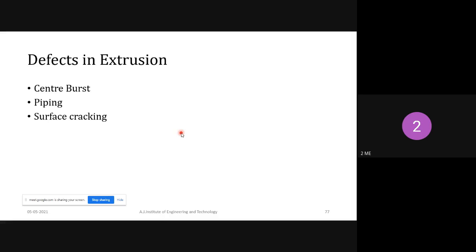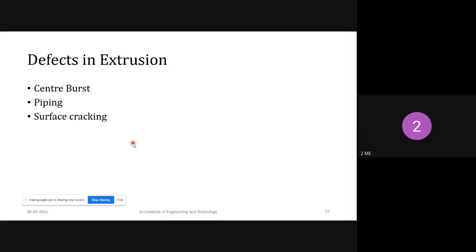Next, the third one is surface cracking. Surface cracking will occur because of high stresses. We are applying maximum stress with the help of the ram, so the stress in the metal increases. Sometimes a surface cracking problem may occur. To avoid this surface cracking, we should heat the metal properly. This is also a defect in the extrusion process, but not so important. I have given it for information.